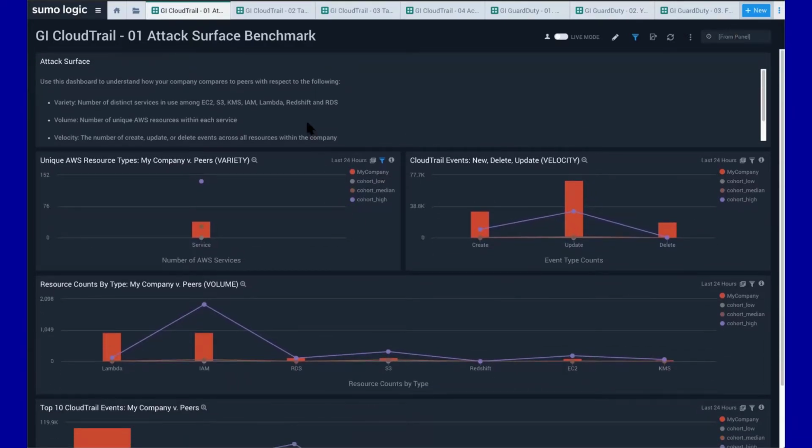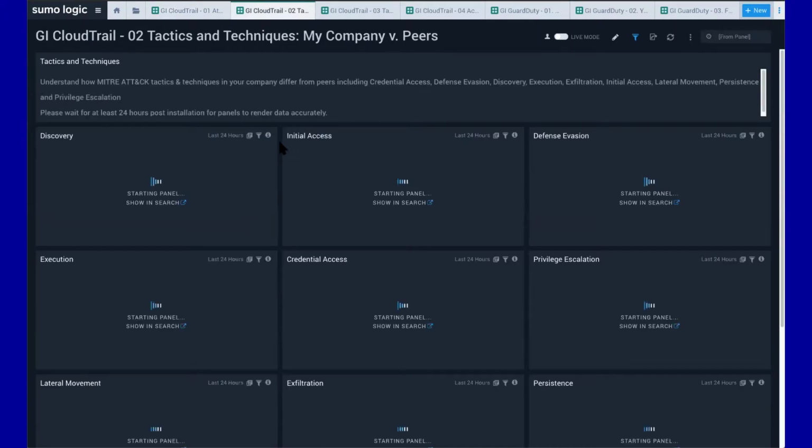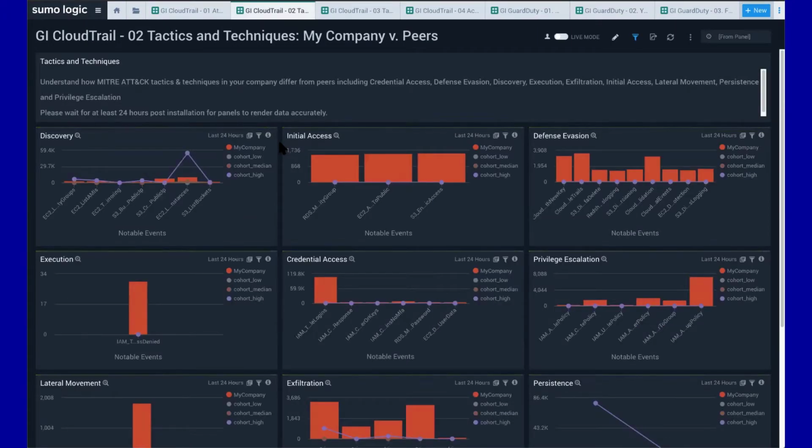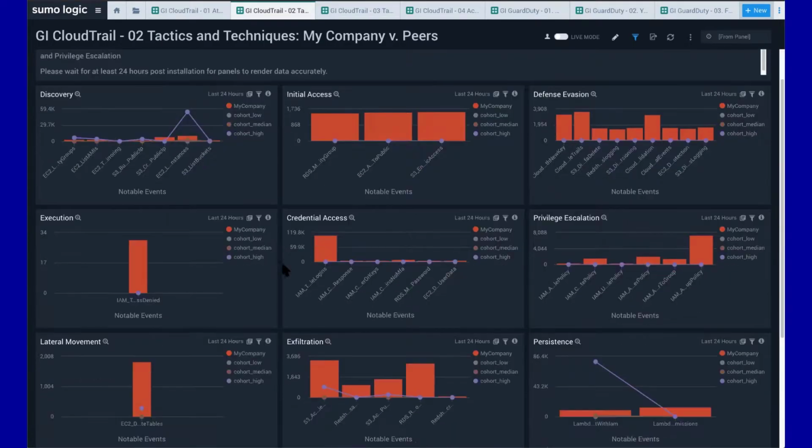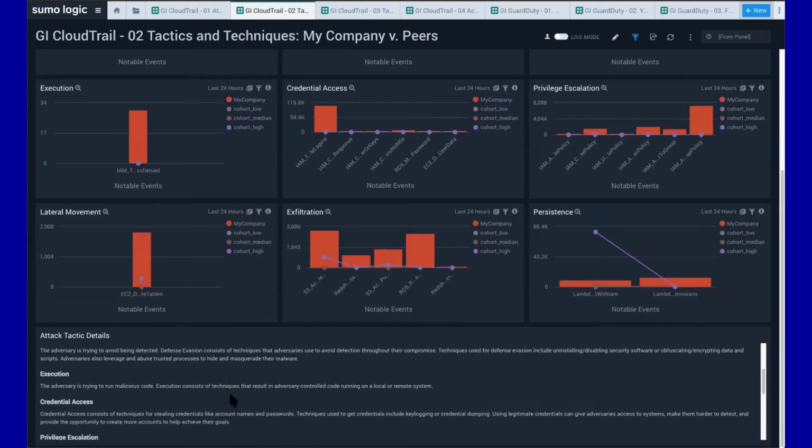Now, what we do with this data, now that we know our benchmarks and where we compare to our cohorts, is we're not going to look at this data more from a security lens and say, great, we've got this data. What we want to do is apply what we're seeing across the MITRE ATT&CK framework. So specifically tactics and techniques that we've identified, we're breaking down into those individual categories, right? So the discovery type of tactic, the initial access, privilege escalation, you can see them all here. There's actually a description of each of them down at the bottom.